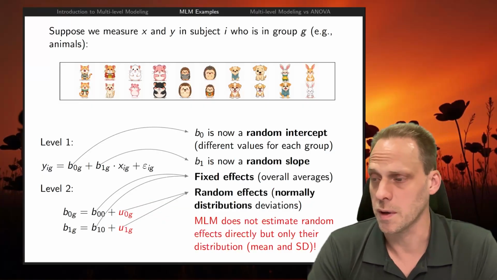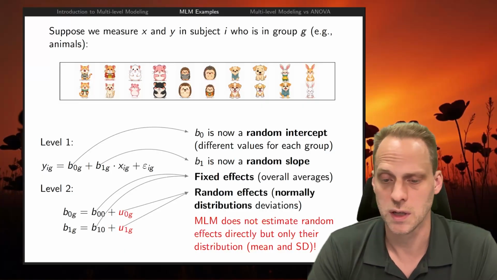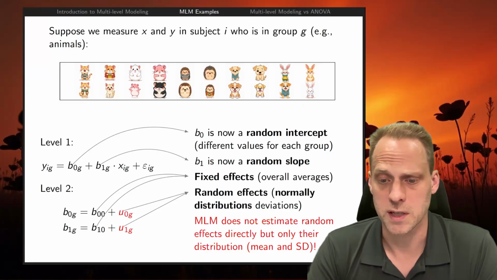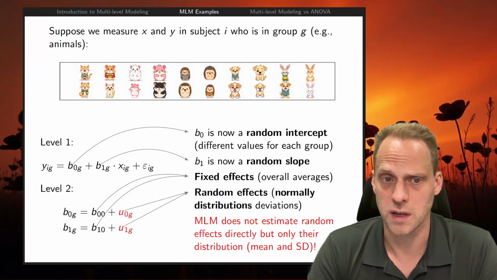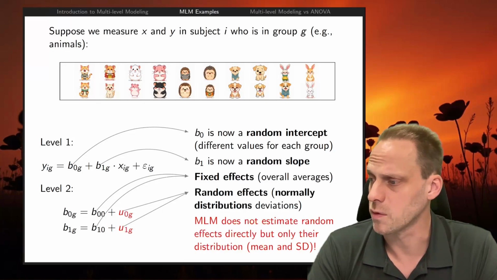So the nice thing about multi-level modeling is that it doesn't actually estimate these different effects per person. It estimates the distribution, and that makes it very, very stable. Basically, you just get the mean and a standard deviation, and you can get the person-wise effect if you want, or the cluster level effect if you want, but you don't have to.